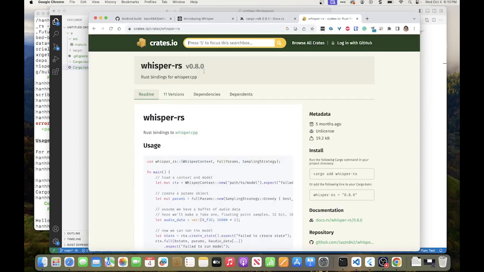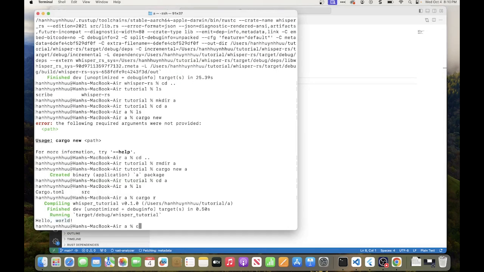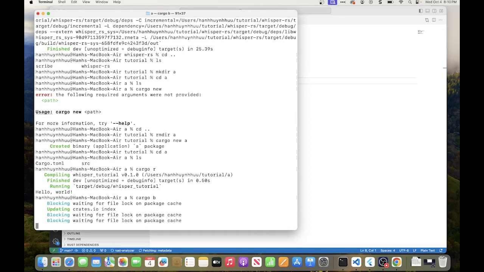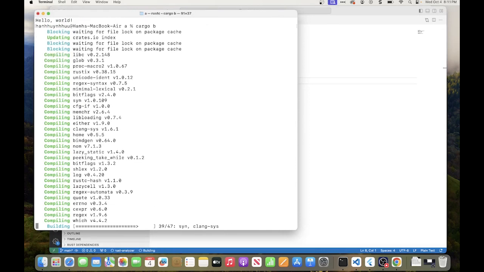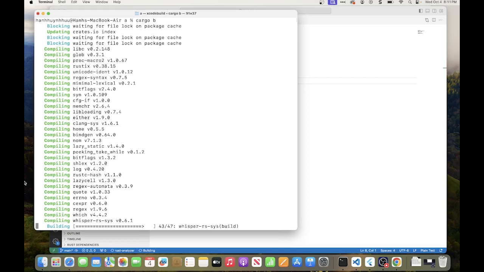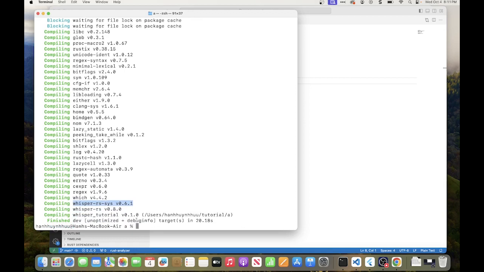Whisper RS 0.8.0, right? So if we want to do that, we just need to copy this package specification. Copy this here, and now we rebuild, and this rebuild will also bring in all the dependencies. This is more silent than the compilation we did earlier because we didn't pass the dash VV, but you can see that it's also bringing in the sys dependency, and behind the covers it is also compiling the C++ library.